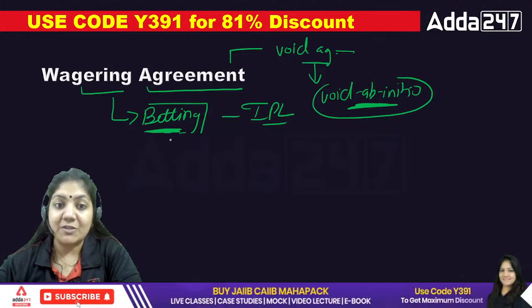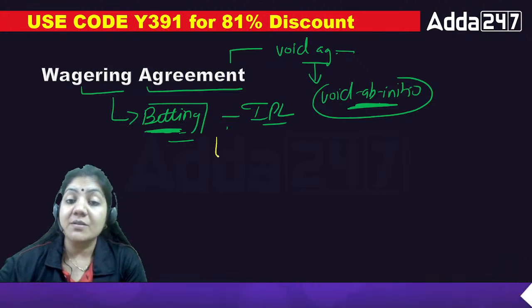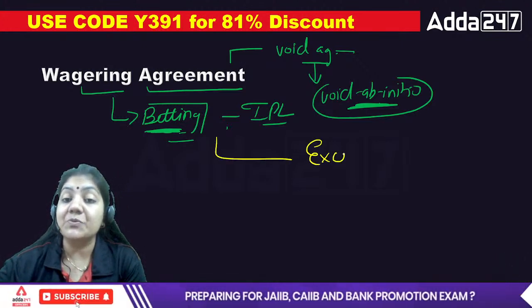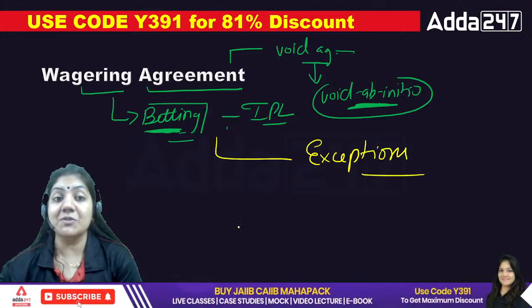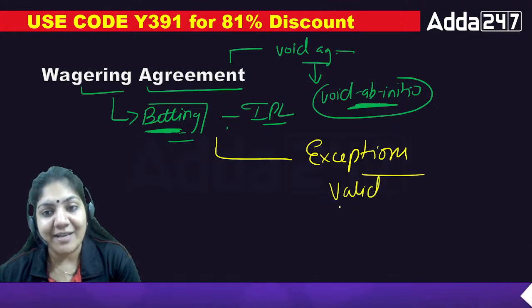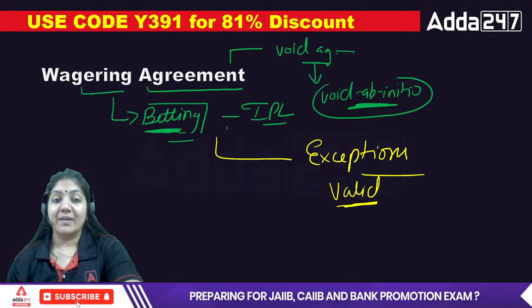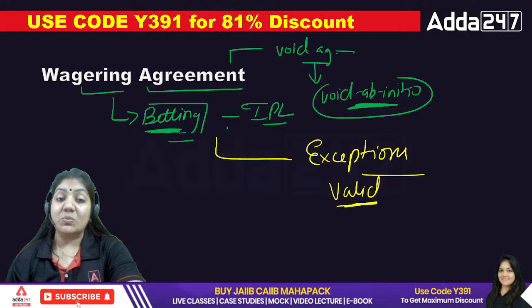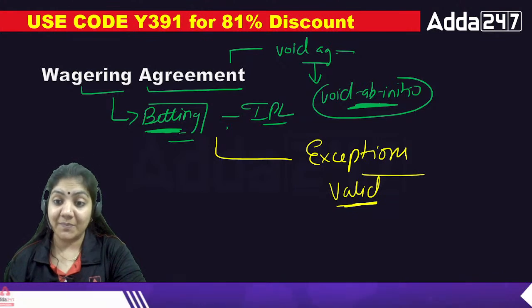So wagering, that is betting. But wagering agreement, there are certain exceptions. Exceptions means that wagering agreement is valid. Can anyone tell me the wagering agreement that is valid? Yes, anyone? The wagering agreement is valid. Can anyone tell me? Which wagering agreement is valid?